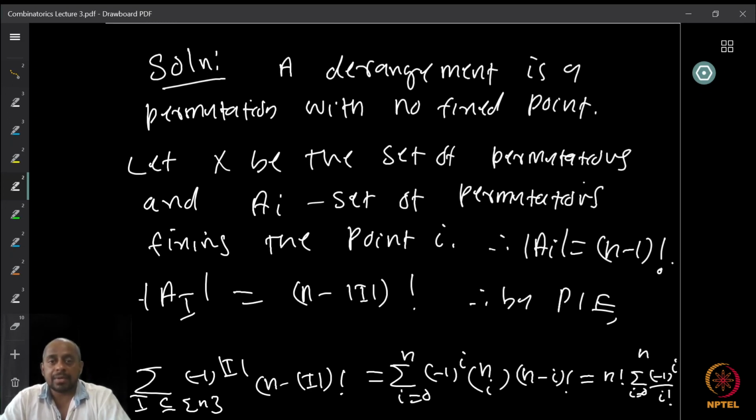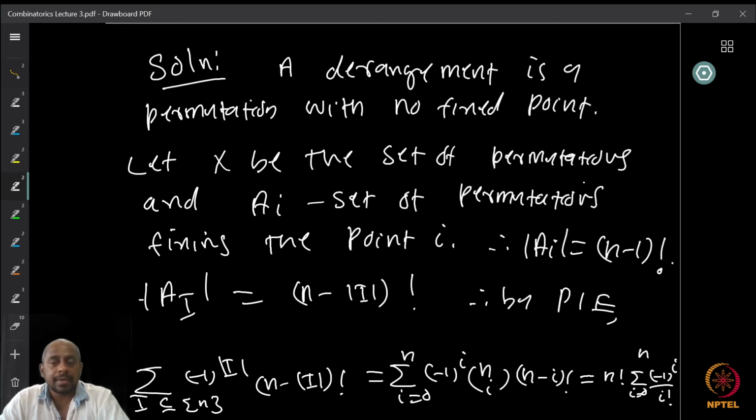Such permutations have a name, called a derangement. A derangement is a permutation where there is no fixed point, that is, no element is mapped to itself. Now let X be the set of all permutations and A_i be the set of permutations that fixes the point i. It's very similar to the previous one, so I am not spending too much time.